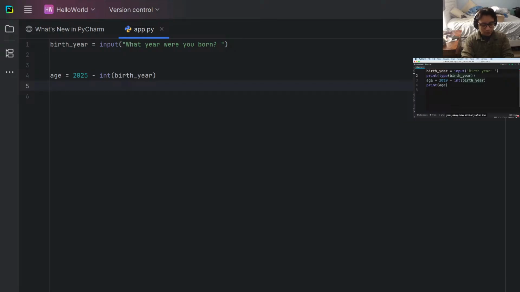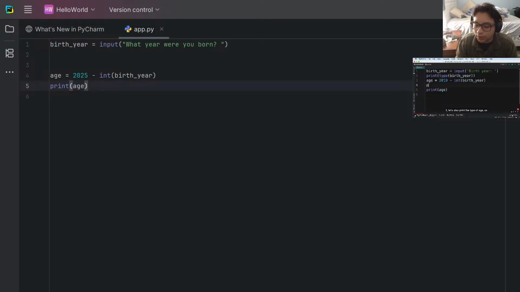I mean, in this context it is, but in the grand scheme of things it's not. Okay. Now similarly after line 3, let's also print the type, so print type of birth year.